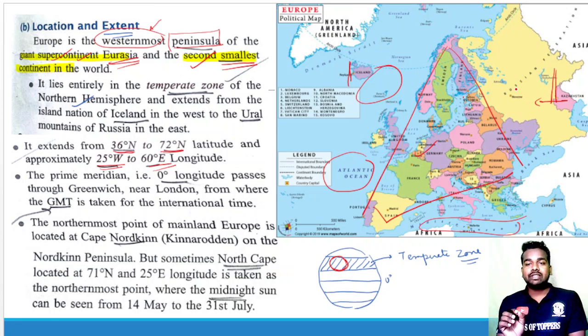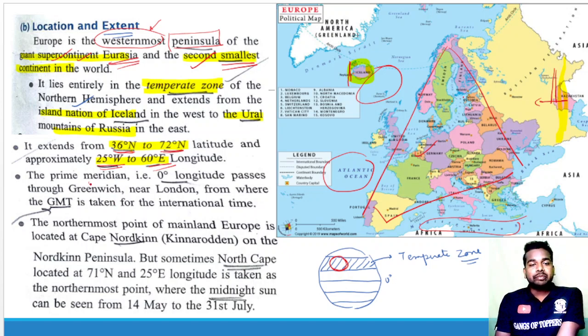What we have studied so far: first, that it lies entirely in the temperate zone. Second, that it extends from the island nation of Iceland in the west to the Ural Mountains of Russia in the east. And about the latitudinal extent, it extends from 36° north to 70° north latitude, and the longitudinal extent is 25° west to 60° east longitude.